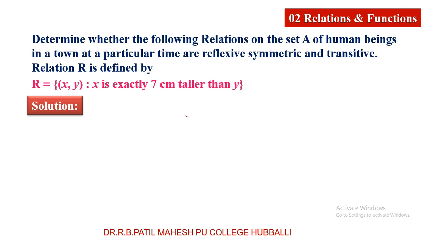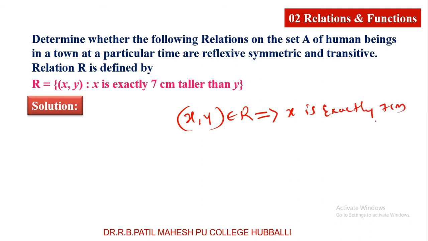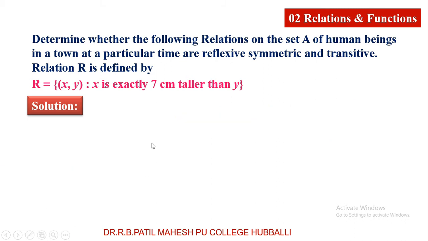If you want to write (x, y) belongs to R, the meaning of this is x is exactly 7 centimeter taller than y. There is a link between x and y. That link is exactly 7 centimeter taller than. So I am taking x and y. So x is exactly 7 centimeter taller than y. If you know this, then we will go for the three relations. One is reflexive.